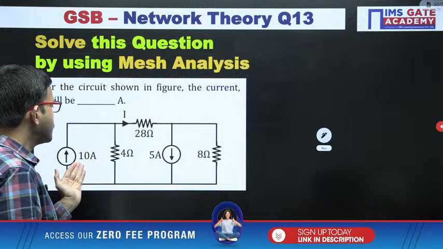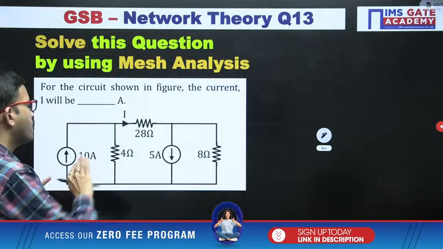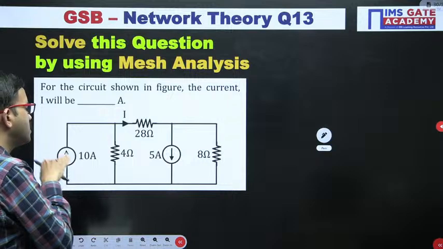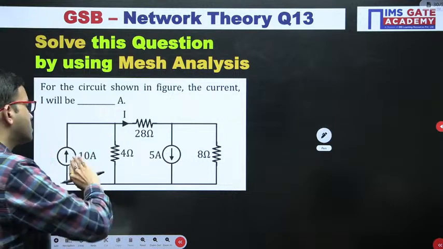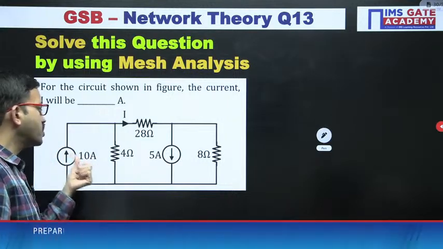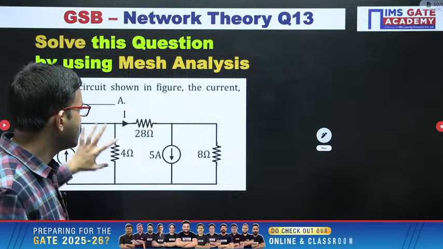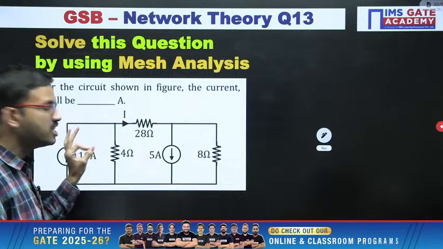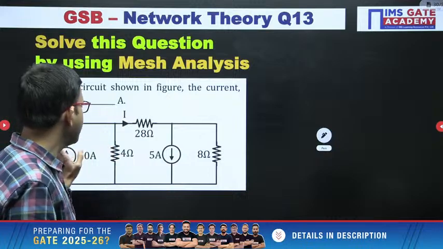So here in this case, with respect to the first mesh, if you consider the mesh current in the same direction as this branch current, that means without writing the mesh equation, I1 you can say is 10 ampere. There is no problem here. With respect to this first mesh, you are directly getting I1 equal to 10 ampere.